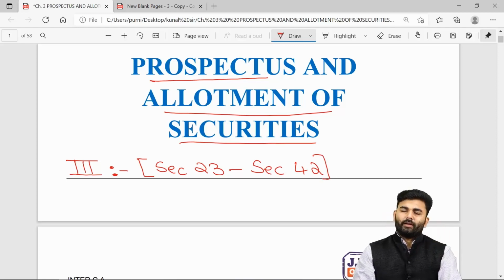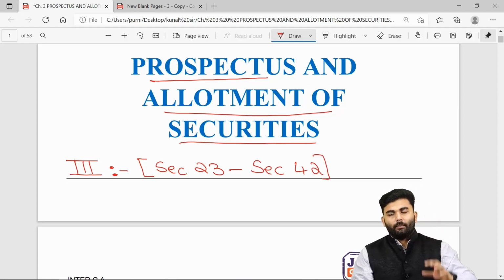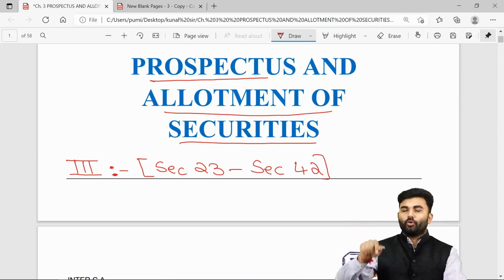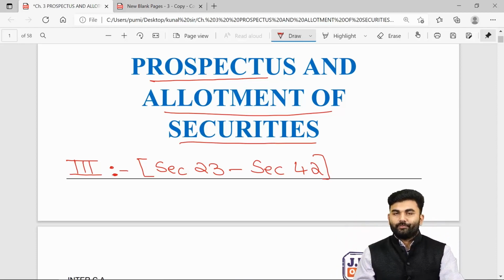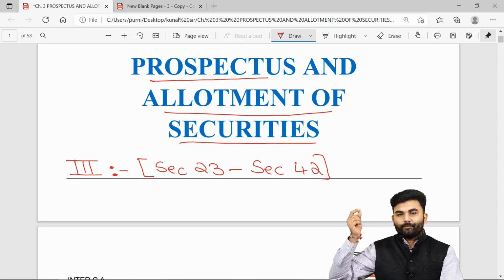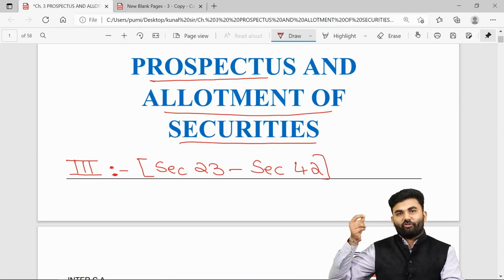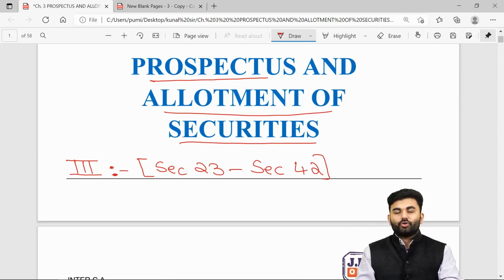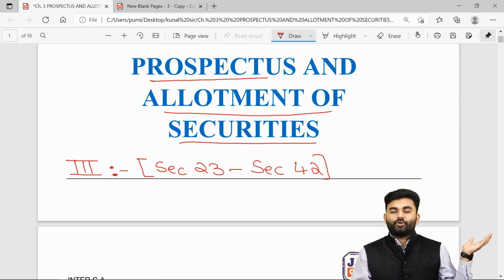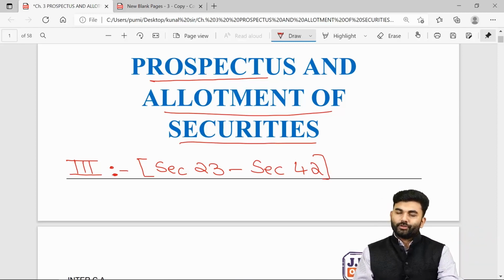This entire chapter is divided into two parts. Part 1 is prospectus and allotment of securities, and part 2 is private placement. Whenever a company is in need of money, the company can raise the funds by issuing securities. When I say securities, it includes shares as well as debentures.